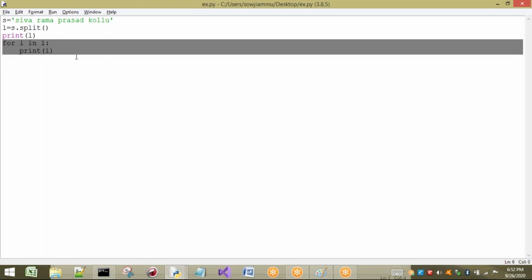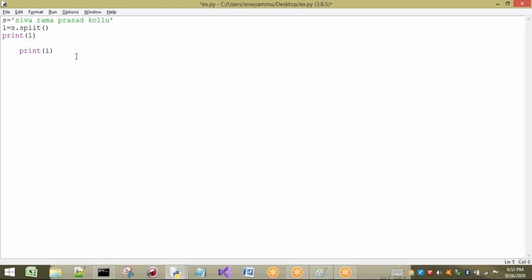Before doing that, for controlling the while loop, I have to take some initial value, so I am going to take i equal to 0. Next, up to where do I have to print? Up to the end. How do we find the end element of a list or a string? By using the len method. The len method gives the length of the list L. What is the length of L here? 1, 2, 3, 4. Size is 4.